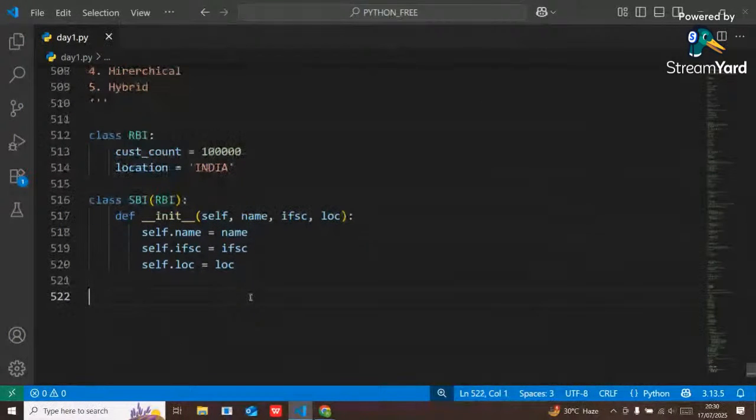Understandable? Now SBI bank has been created. Now in Kolkata I want to open a new branch for SBI. Okay, in Kolkata I want to open a new branch, so I will write Kolkata branch.